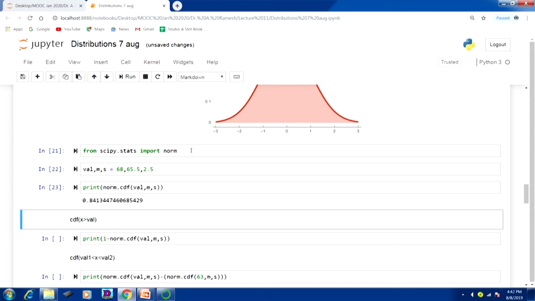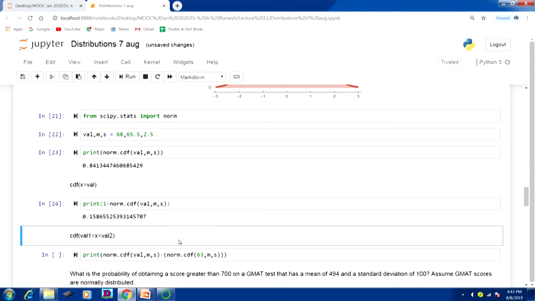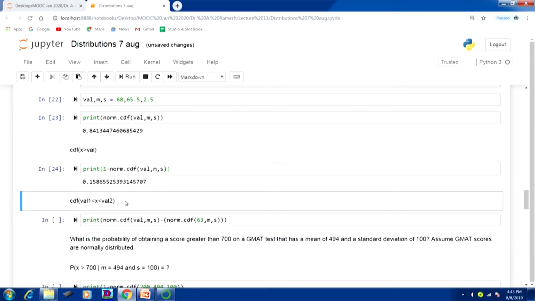If you want x less than that value, that is the cumulative distribution. If you want x greater than a value, you have to subtract from 1. Suppose you want to know the value 68 and above, we already know up to 68 this much value. So, the remaining area, because we know the total area of the normal distribution is 1, is 1 minus that value, which will give you the right side area. Suppose you want to know the value between x1 and x2, for example, value 1 less than or equal to x less than or equal to value 2.